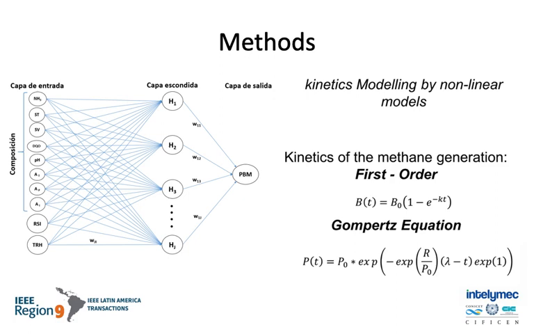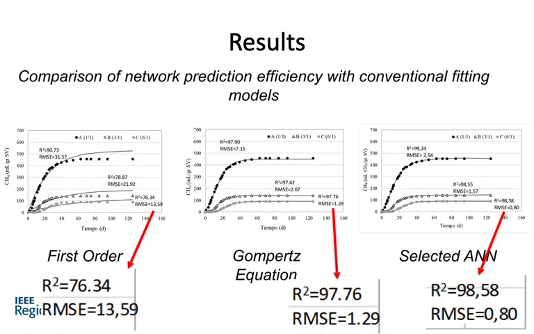The results of this model were compared with the classical modeling for methane generation. These classical models are also expressed by these equations, the first order model and the Gompertz model. As we can see, regarding the 2 figures of merit selected for comparison, which were the correlation coefficient R square and the root mean square error, the proposed artificial neural network had a better prediction, and hence it is a better model, which is the conclusion of this work.